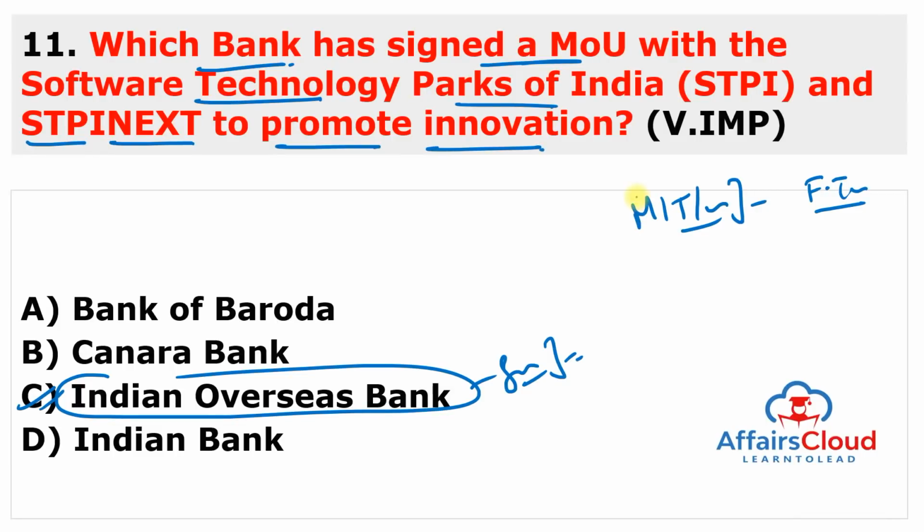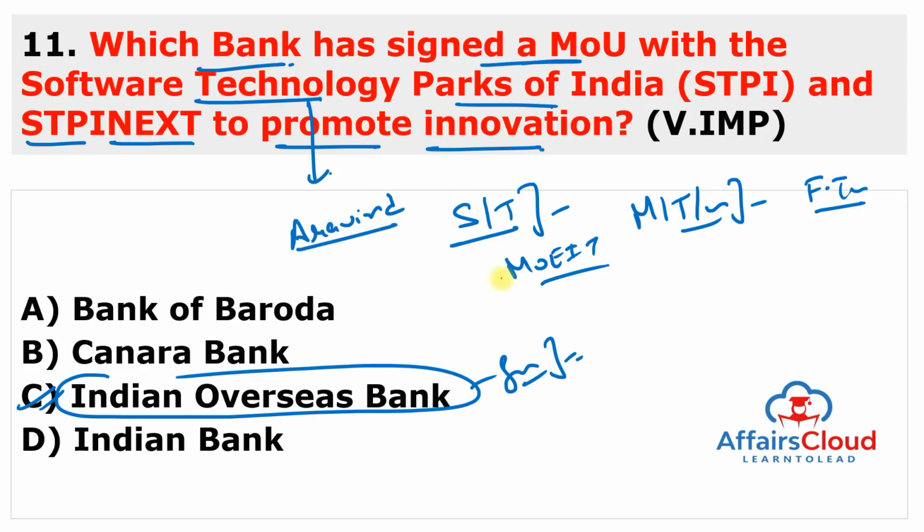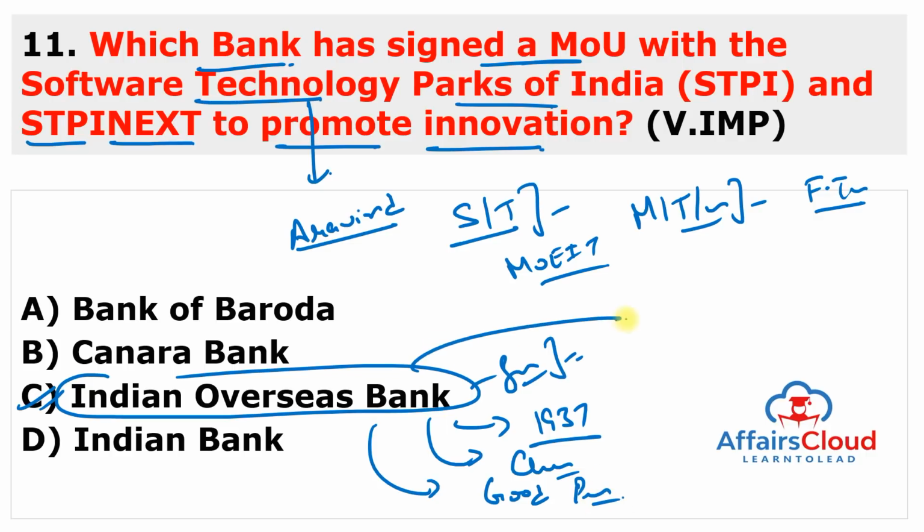It is a premier scientific and technological institution or organization under the Ministry of Electronics and Information Technology, and the director of Software Technology Parks of India is Aravind Kumar. And you can also remember about Indian Overseas Bank. It was established in the year 1937 and its headquarters is in Chennai, Tamil Nadu, and the tagline is "Good people to grow with." And who is the managing director and CEO? Partha Pritam Sengupta. You can remember the name.